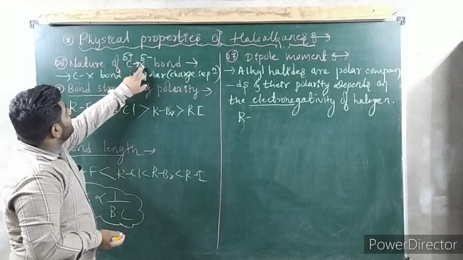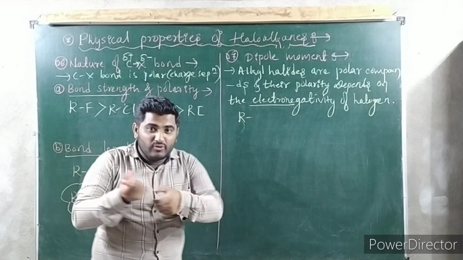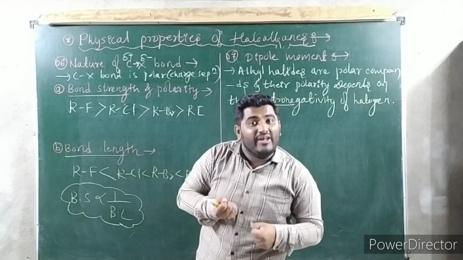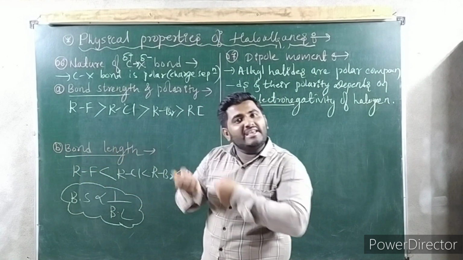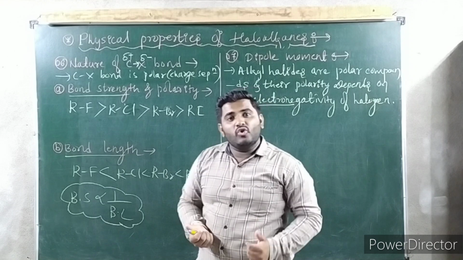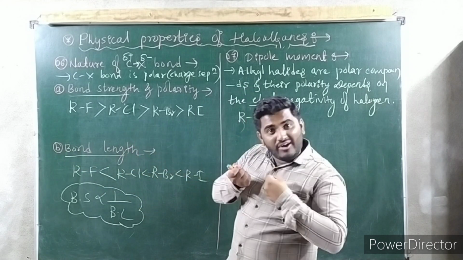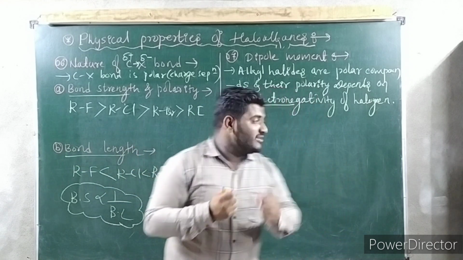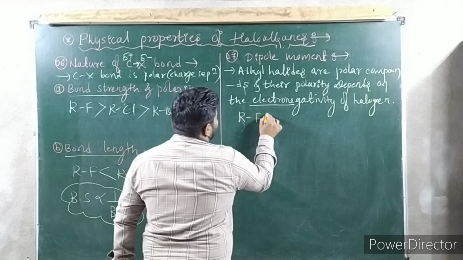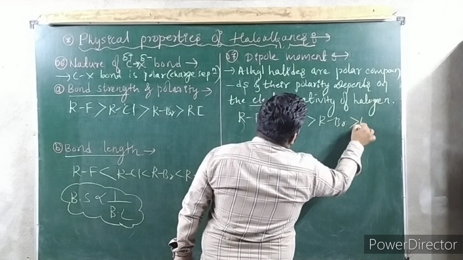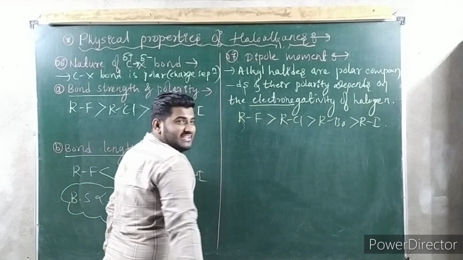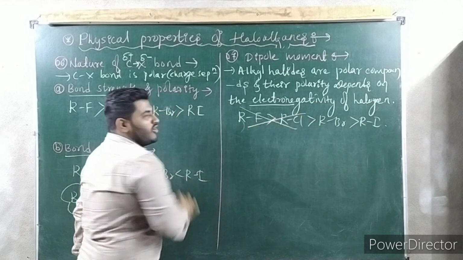See, here if a halogen is more electronegative, it will pull more electrons towards itself. If electronegativity is less, its pulling capacity is also less. So the more electronegative, the more is the attracting capacity. So carefully see which will come first here. R-F greater than R-Cl greater than R-Br greater than R-I. You should get like this, but this is 100% wrong.